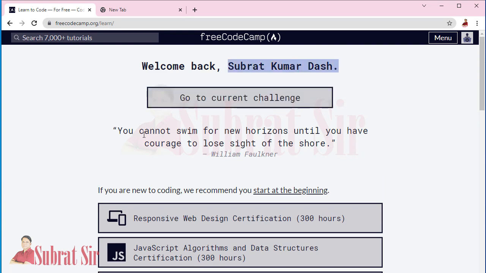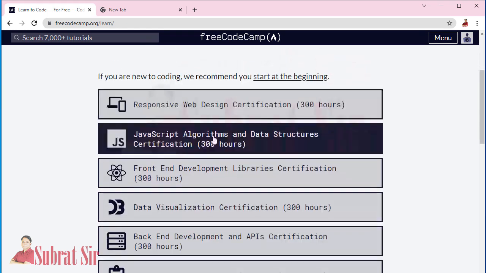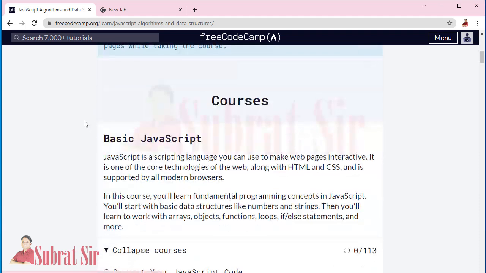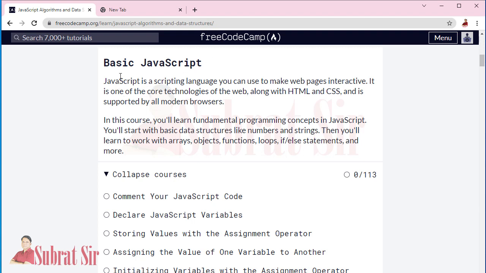I have already registered. Now scroll down and go to this course, JavaScript Algorithms and Data Structures Certification. It is a complete 300-hour course, but in this tutorial we will cover only the basics of JavaScript. So it is 113 lessons. I will explain how to cover these complete 113 lessons step by step.